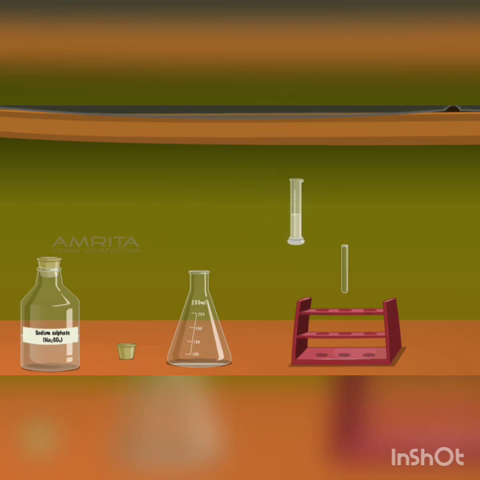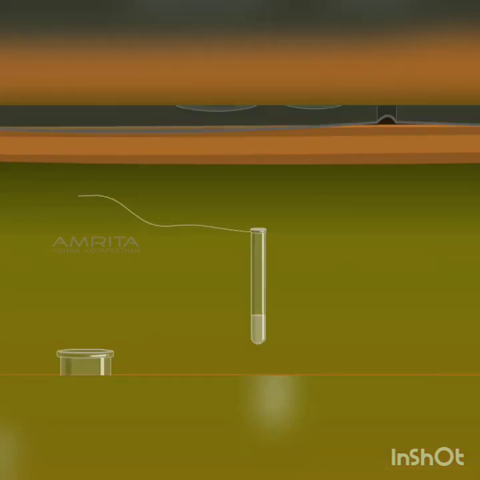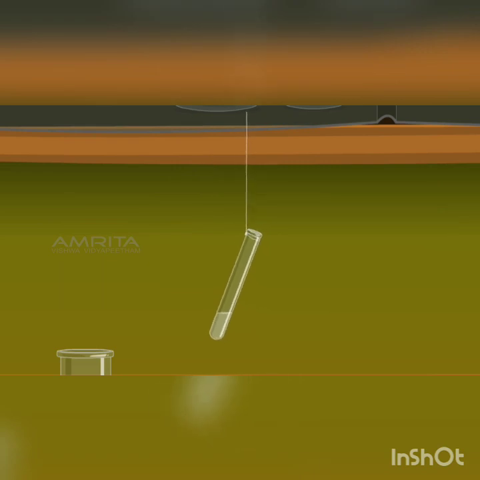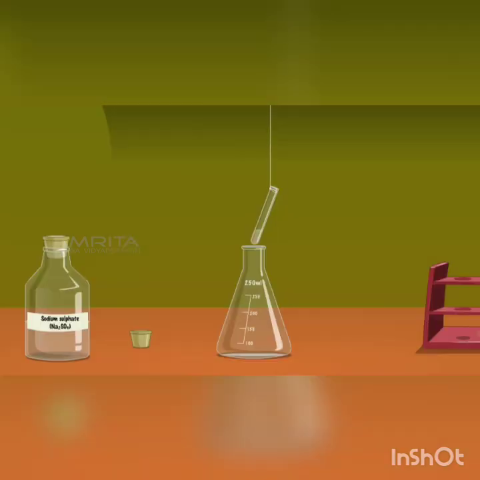Pour it into a 10 ml test tube. Tie the test tube using a thread and hang the test tube in a conical flask carefully so that the solutions do not mix with each other. Cork the conical flask so that the thread holding the test tube is firmly held in place.